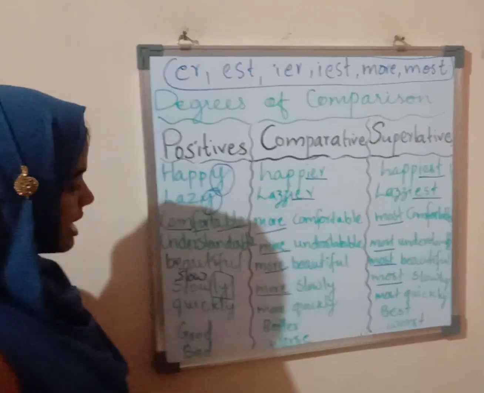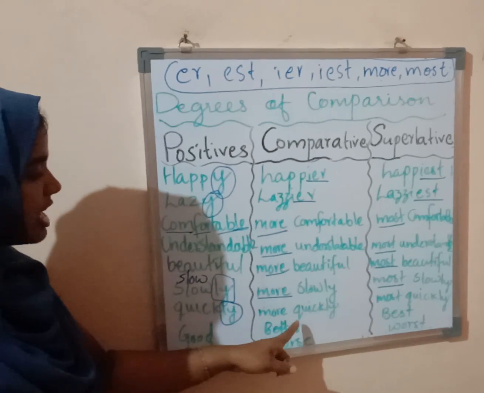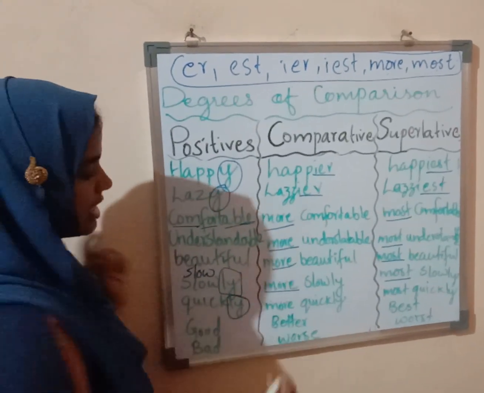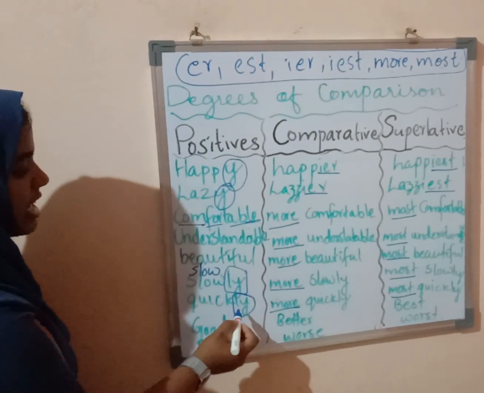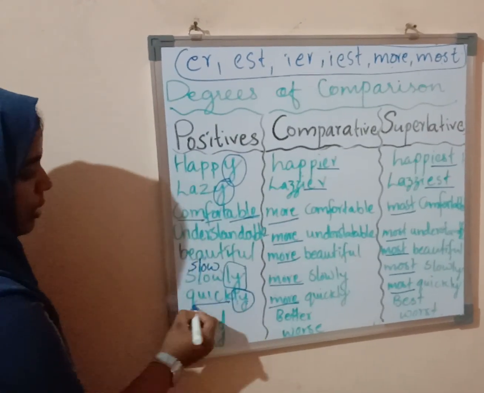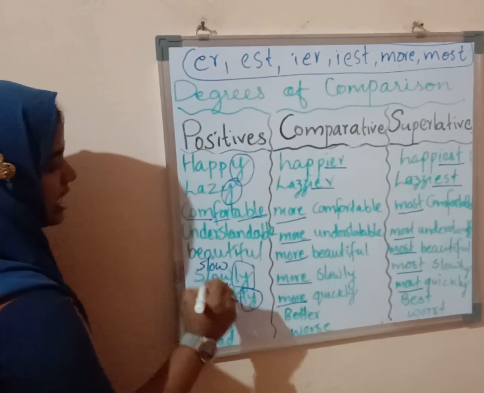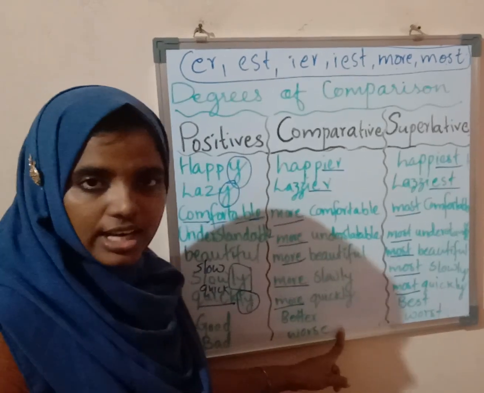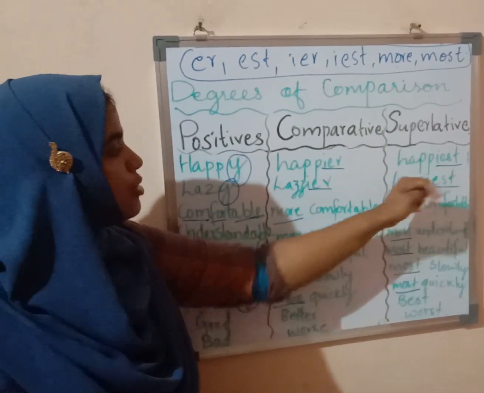Okay, children? And here you see quickly, ly is here. So here will be more quickly and most quickly. If there is no ly, only quick, we use quicker and quickest.